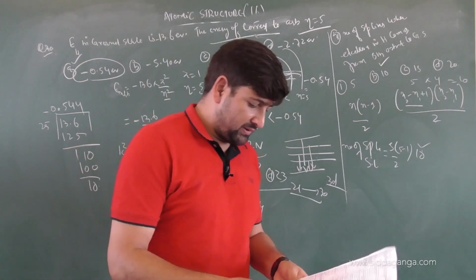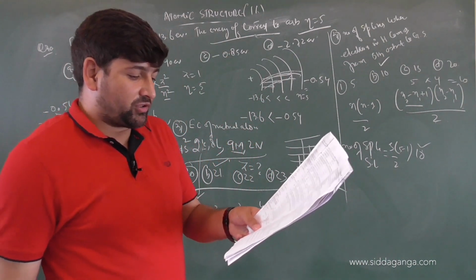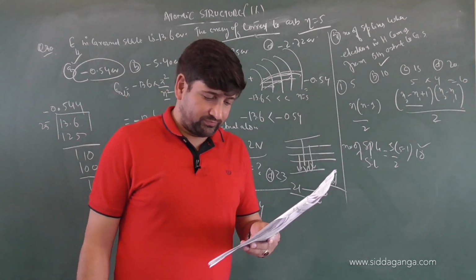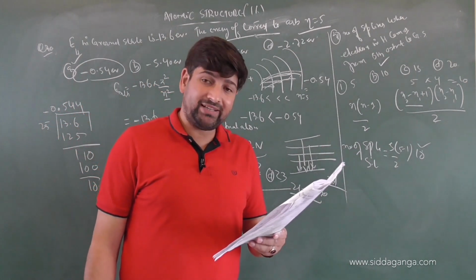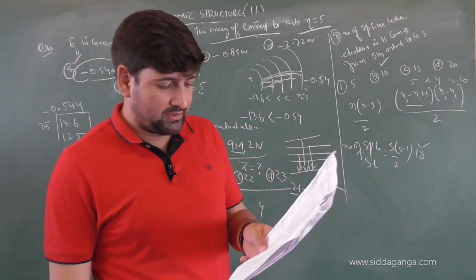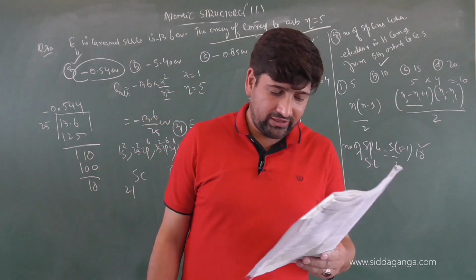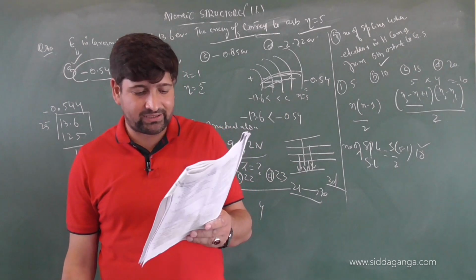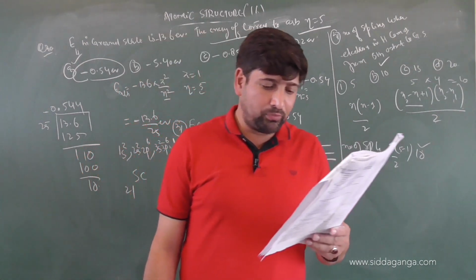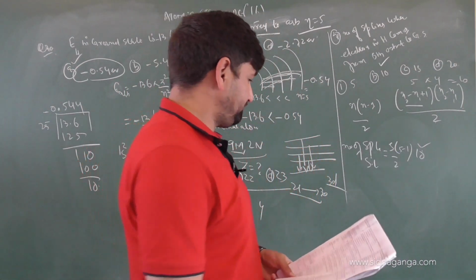Correct. Let us see that. The energy of electron in the first Bohr orbit of hydrogen is minus 13.6. Which one of the following is the possible excited state for electron in Bohr orbit of hydrogen atom?